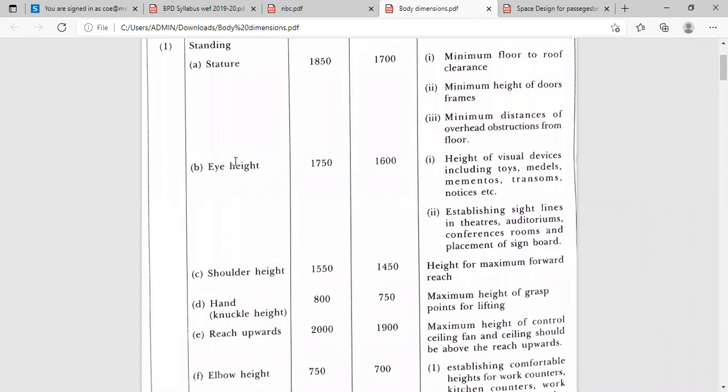Then in different rooms or units of the house, or any public building, wherever there are mementos, medals, or toys, where we have to position or locate them, to decide it we should know the average eye height of men and women when they are in a standing position.